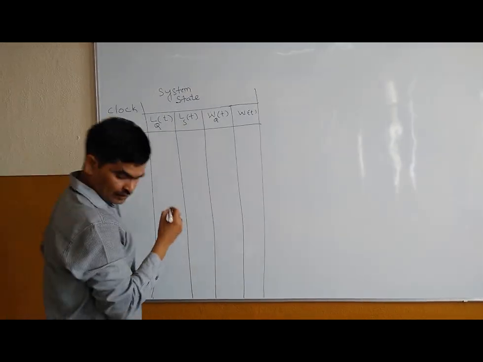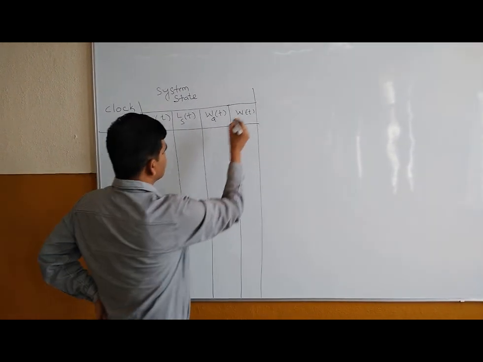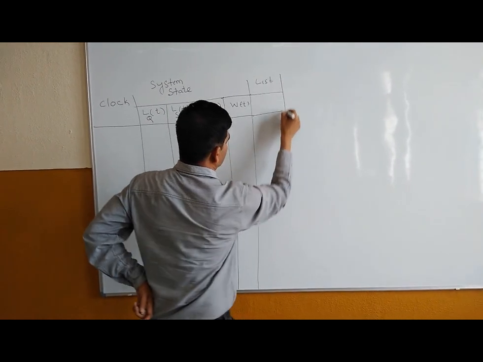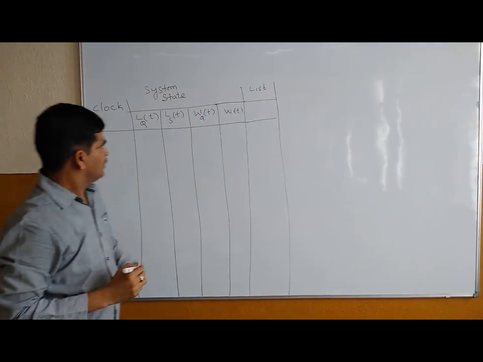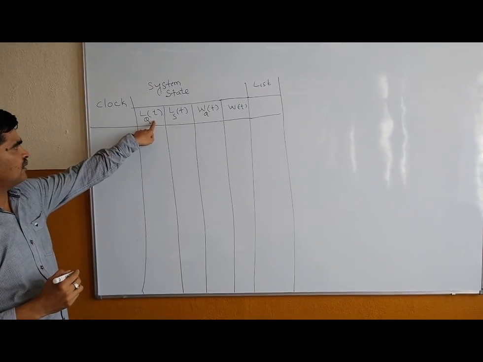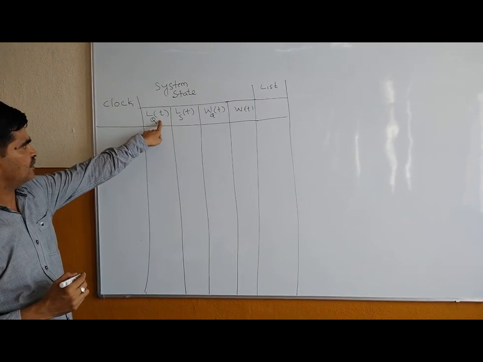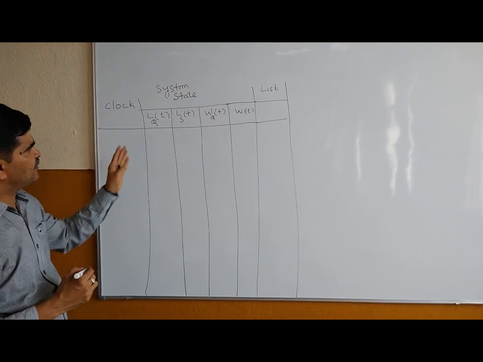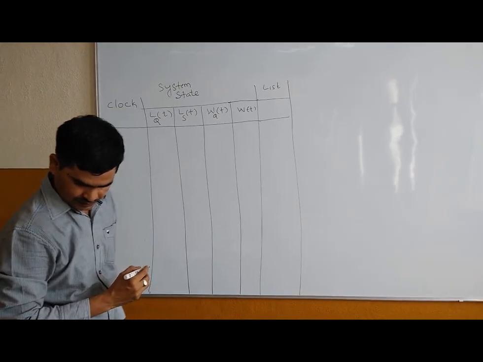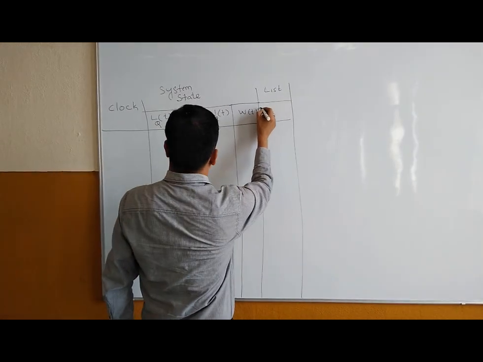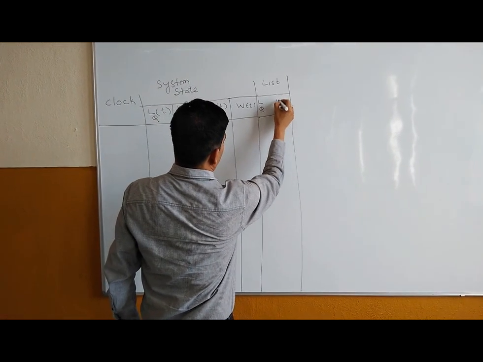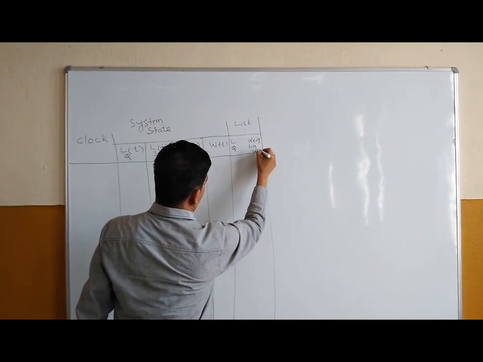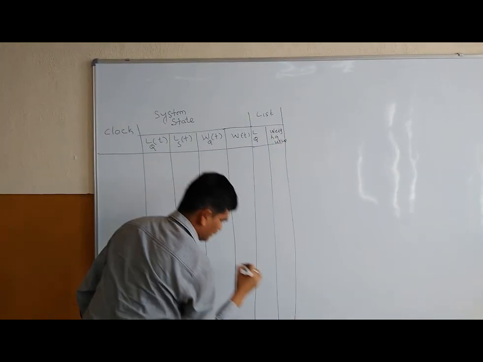Then you should also mention the list. The list contains, assume there are three trucks waiting in the queue. In the list part you have to mention what those are. So there is the loader queue, and here I will write the weighing queue. This is one part.